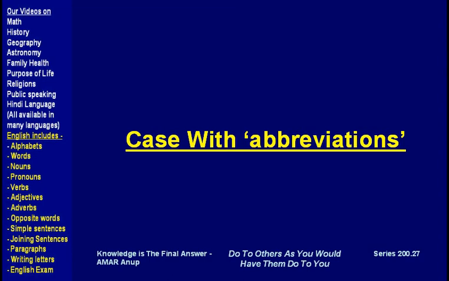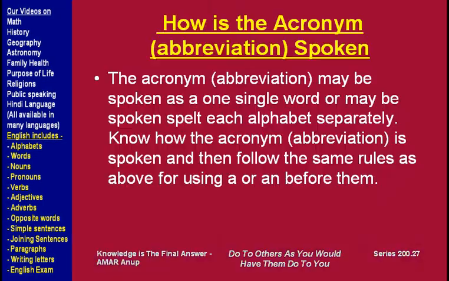Now the case with abbreviations. In America they call them acronyms. So what to do when we have to use a or an before an abbreviation? What is an acronym? An acronym is a short form of a long phrase.